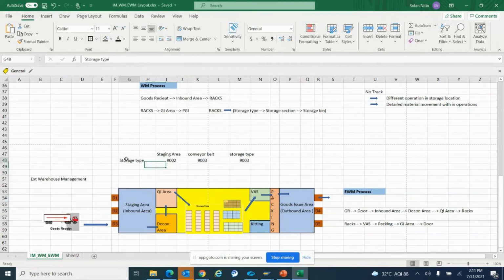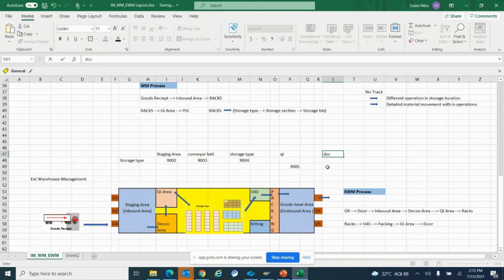So these are my storage types. I have now defined everything in EWM with the help of storage types. The staging area has one storage type number, 9002. Then the conveyor belt has the storage type number 9003. Then the final storage type, where I'm finally placing the material, will have the storage type number 9004, I would say. And then we have QI areas with 9005 and other areas, like decon and all.